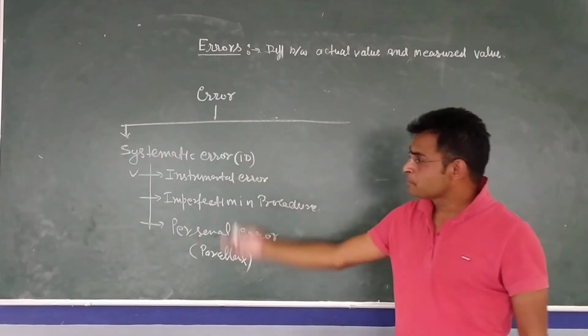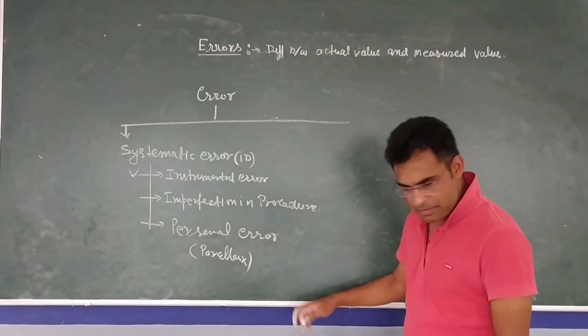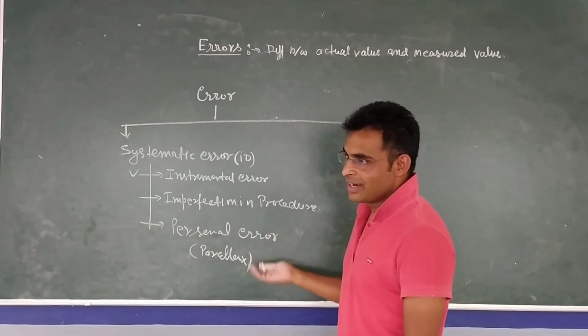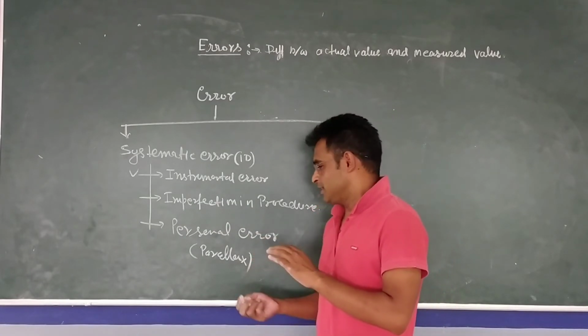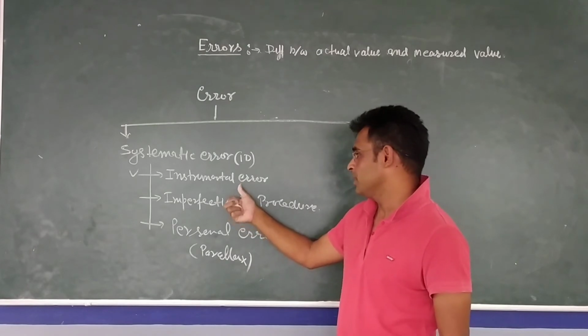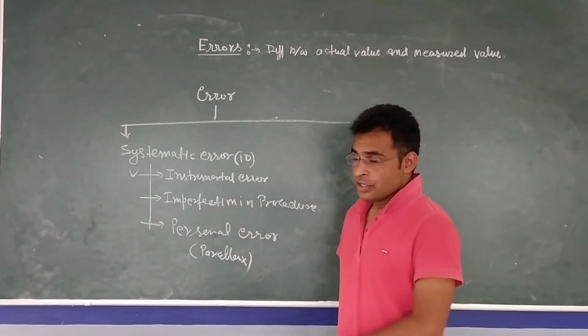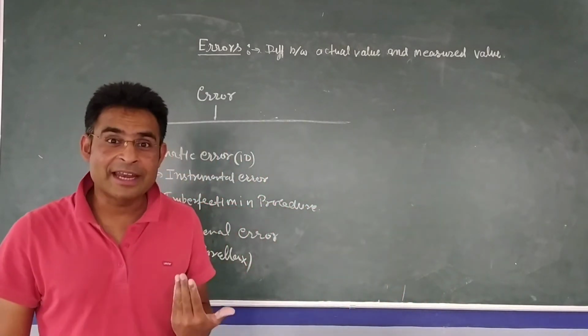So basically, we divide this systematic error into three parts: instrument, procedure, and personal error. And this will be in one direction only, because this personal error, procedure error and instrumentation error, their direction will be one. Either it will be positive or it will be negative.